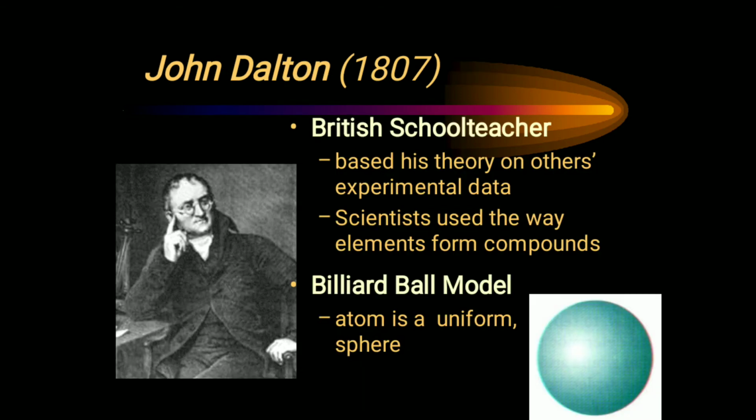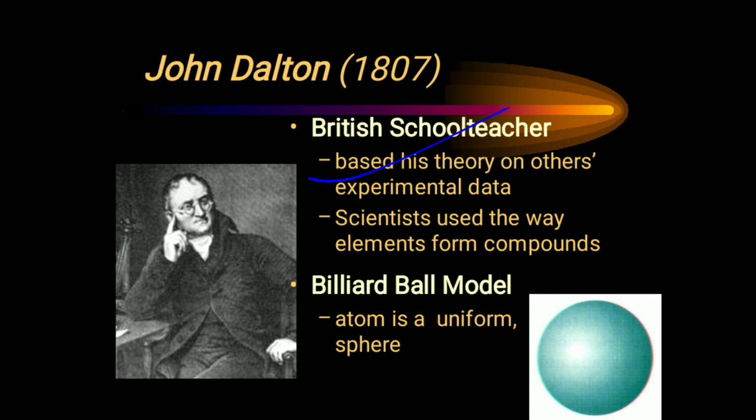After that, in 1807, John Dalton, a British school teacher, proposed a theory. His theory was based on experimental values, and we can say he was a true scientist, because all of his work was backed by experimental figures.